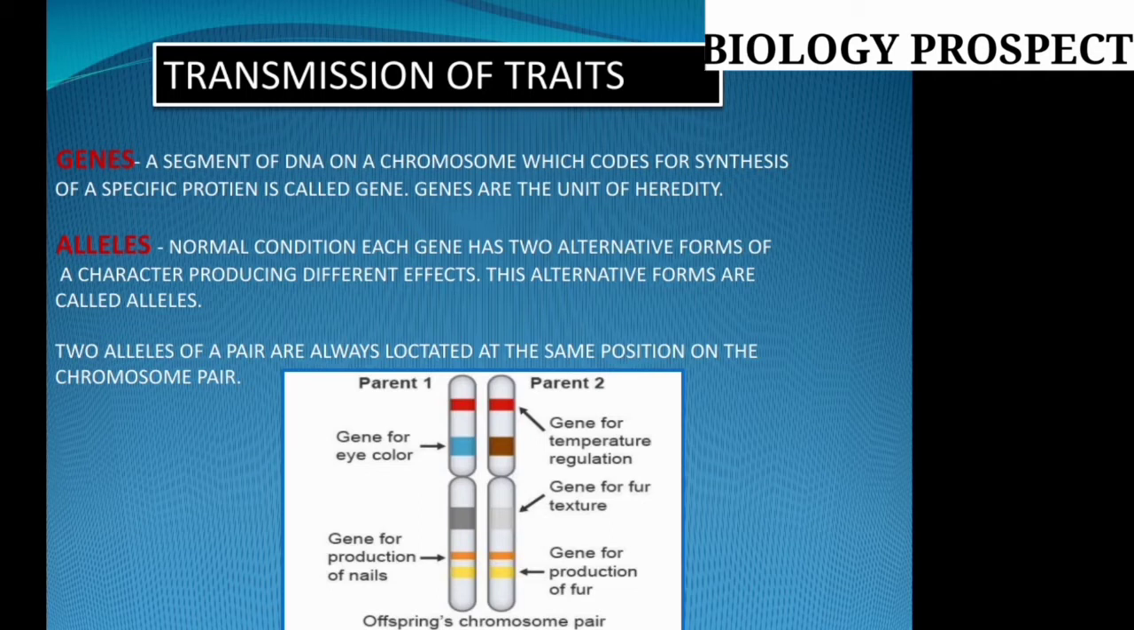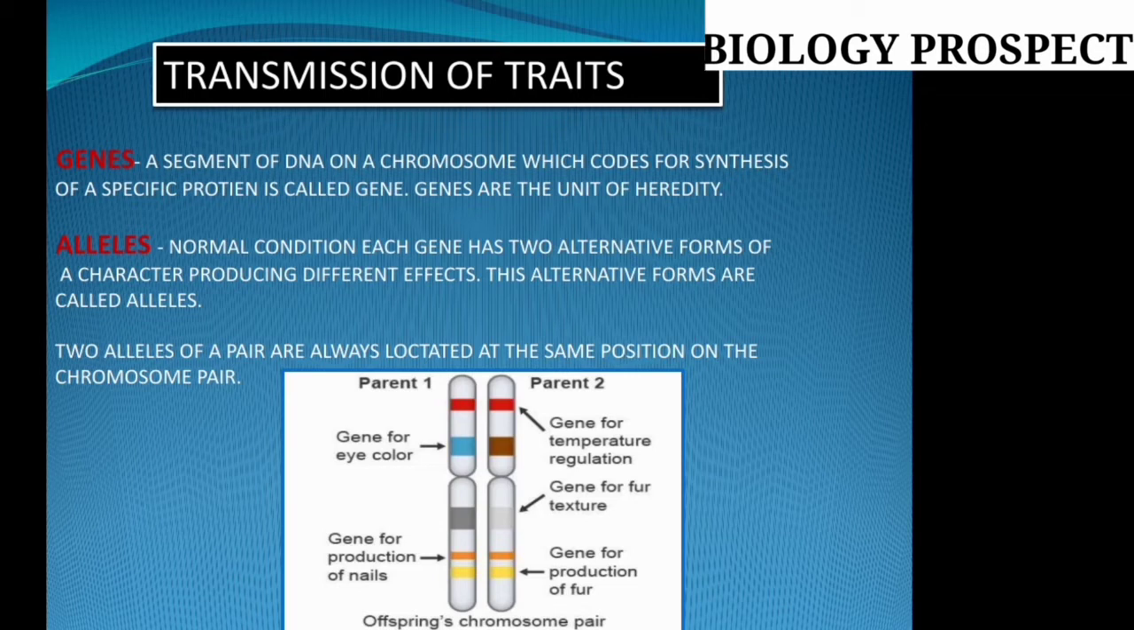a homologous pair of chromosomes, attached or fused together, in the different particular parts. Suppose in the human, that is the eye color, or the gene for production of the nails, or the production of the fur, or the fur structure and texture, or the temperature regulation, different types of qualities or characteristics, so called traits, which appear in a particular human being's quality or character. These all are specified by specific alleles.